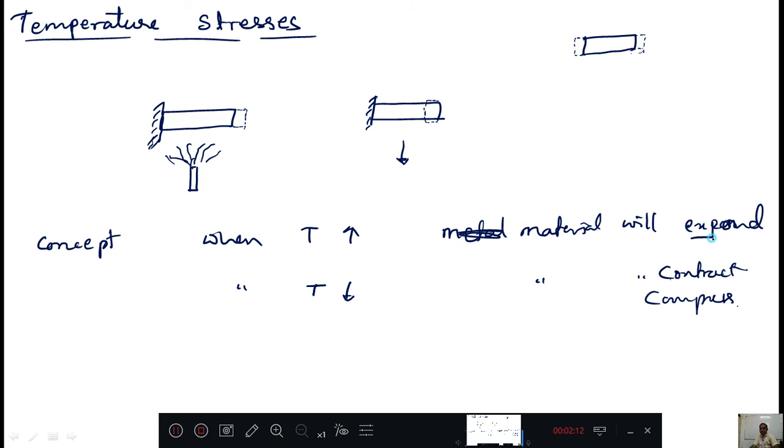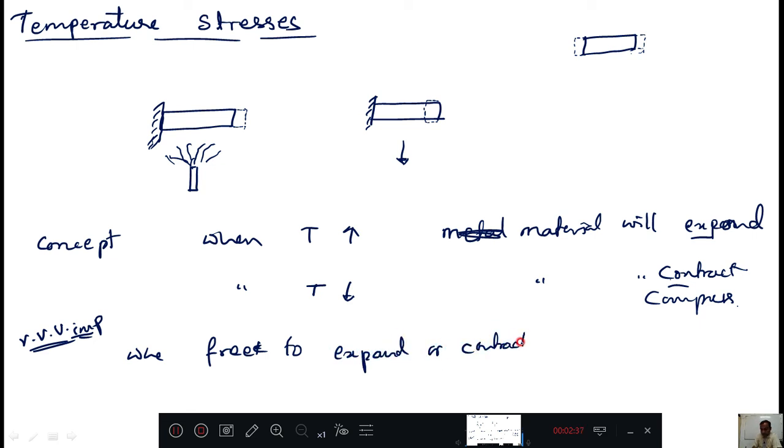It expands and contracts with respect to temperature. This you know. Another very important concept is that when the material is free to expand or contract, there will not be any stress induced in it.